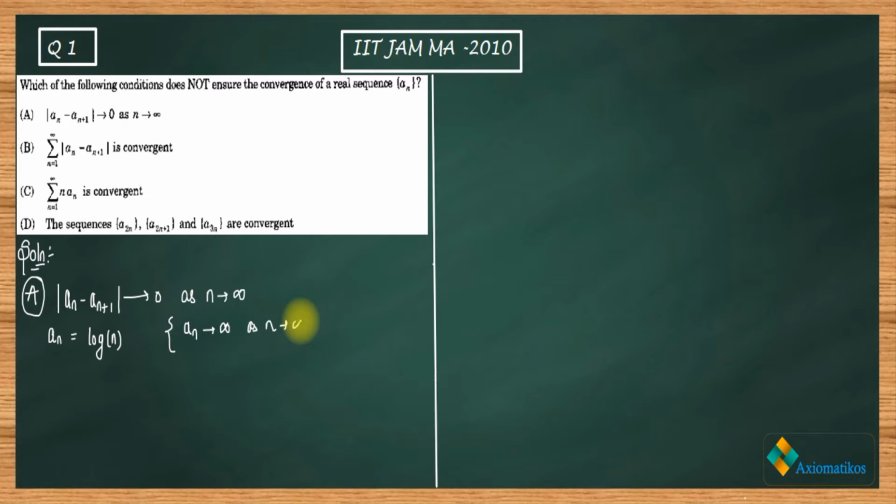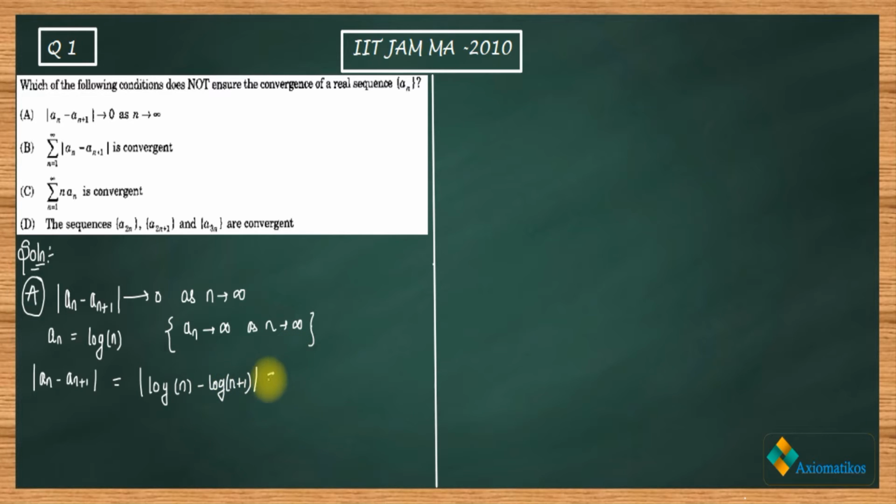That's why I have chosen that, because in order to make a counter example, what you have to do is take a divergent series for which this thing is happening. Okay, now see what is this an minus an plus 1, right? So this will be log of n minus log of n plus 1.